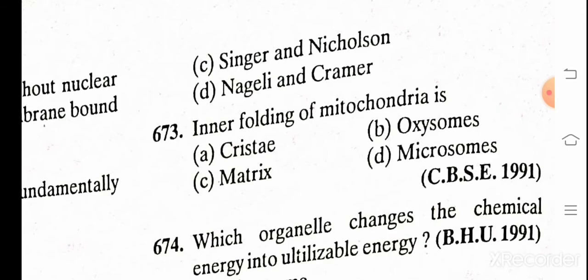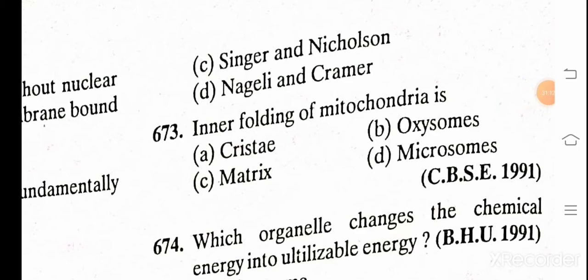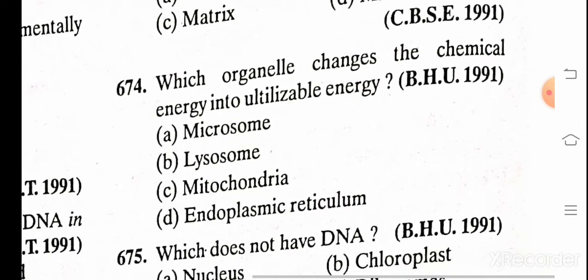Inner folding of mitochondria is A. Cristae, B. Oxysomes, C. Matrix, and D. Microsomes. And the correct answer is A. Cristae. These parts, matrix, oxysome, and chromosome, they all are present in mitochondria.